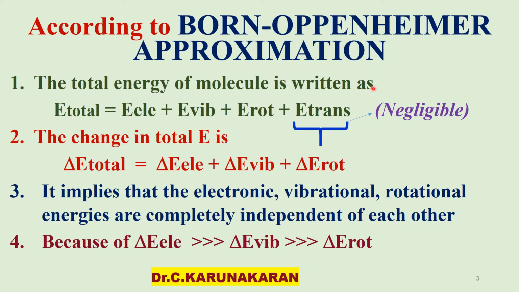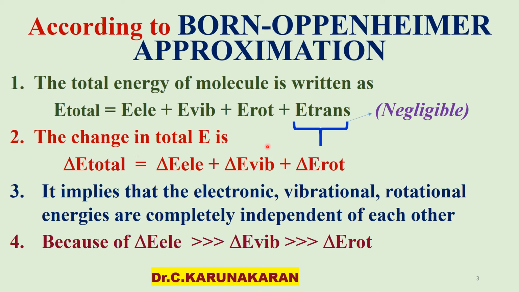Each molecule consists of electronic energy, vibrational energy and rotational energy, with vibrational, rotational and translational motion. Among these, the translational energy is very small, therefore it is negligible and not considered.